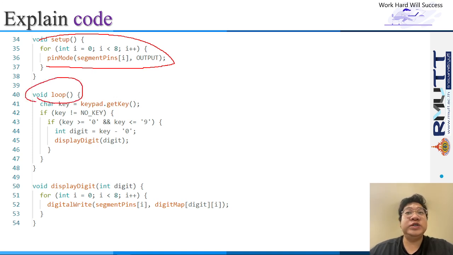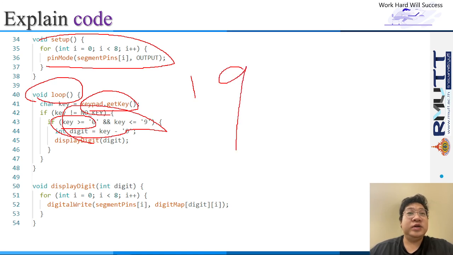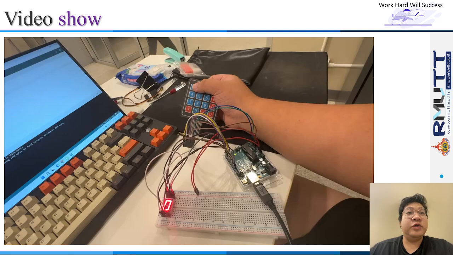The loop function reads the keypad click. The keypad has 9 buttons, and the display shows the specified number. And next, I will show my video.